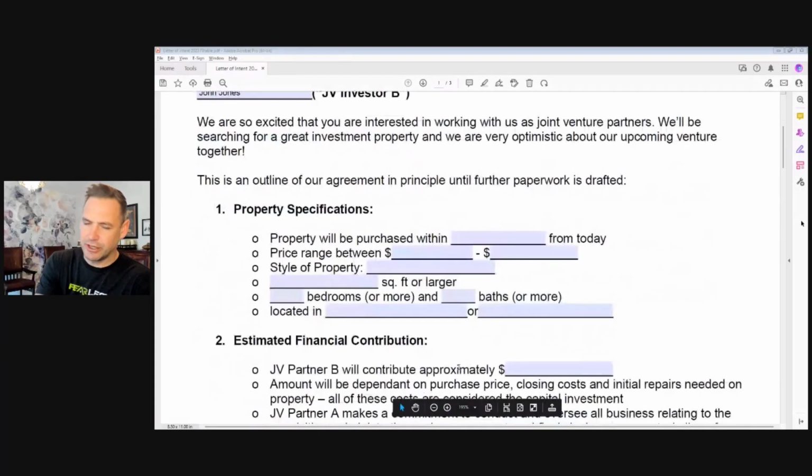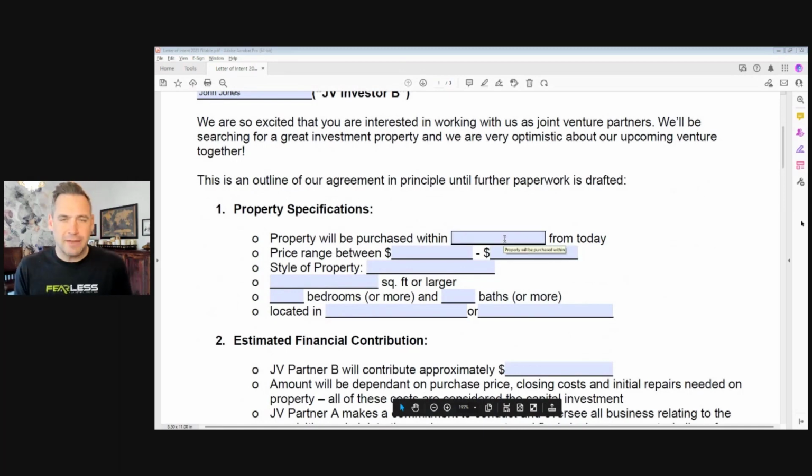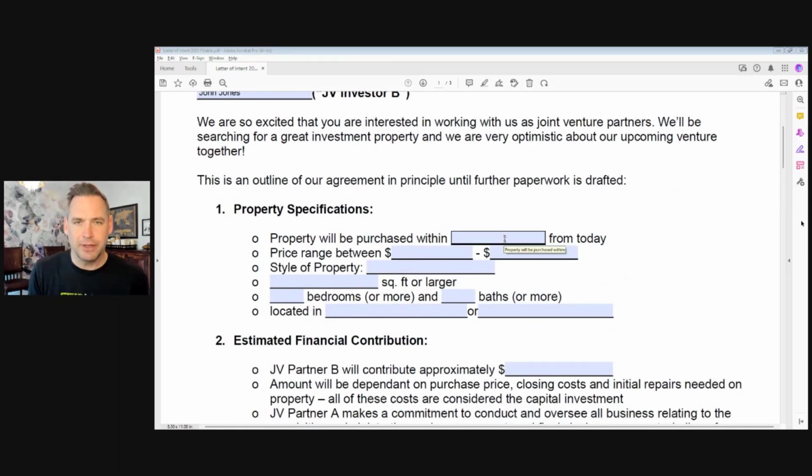The first section that we talk about are some of the details on that particular property. So maybe you've had the discussion, okay, well, let's go and buy something. Well, what does that property look like? What is it going to be priced at? So this first question is actually one that helps you determine how much money your particular investor has to invest.